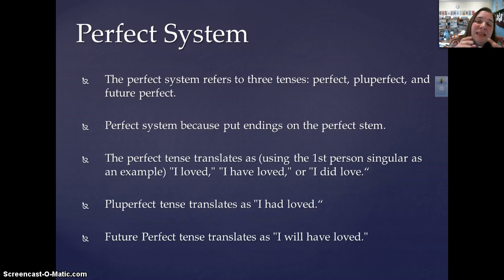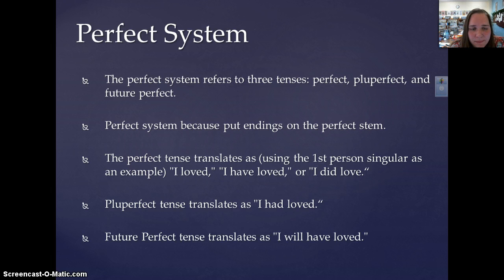Now, these two new tenses, you have to learn how they translate, especially in relation to the perfect. Just as a little review, remember that the perfect tense tells you simple past action or past action that only really happened once. So the perfect tense translates as I loved, I have loved, or I did love.